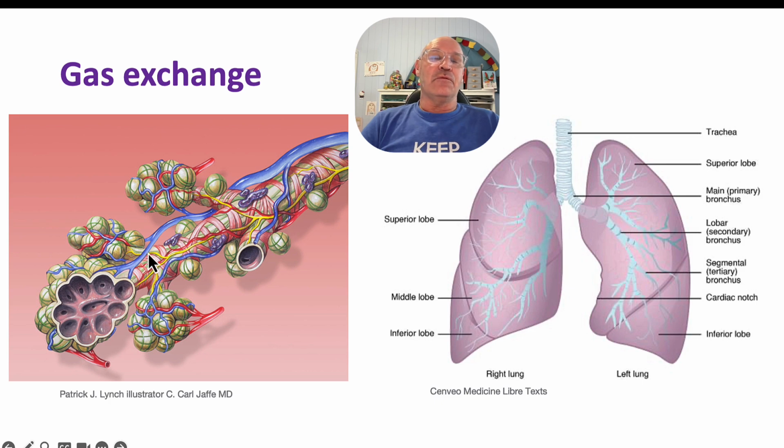But then, as you can see, it works closely with the circulatory system as well, with the blood vessels to be able to exchange that gas. So those organ systems work together to ultimately provide gas exchange for the whole organism.